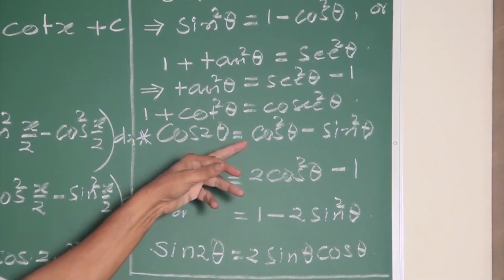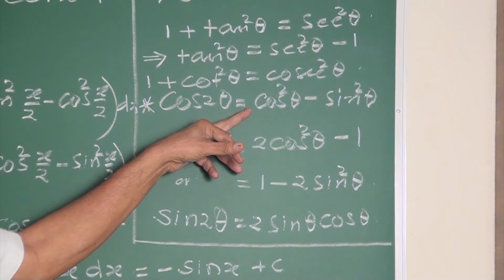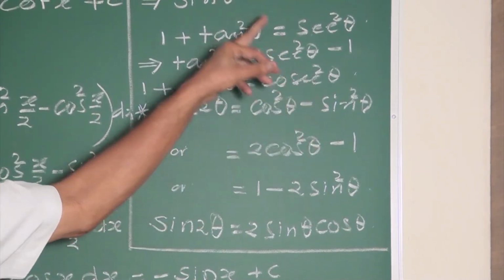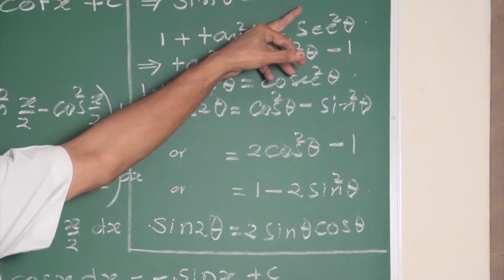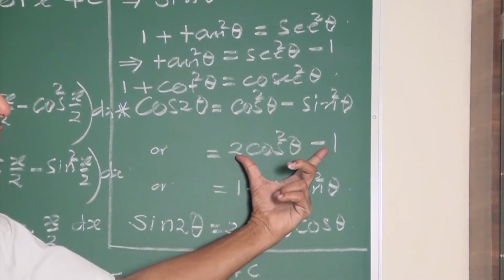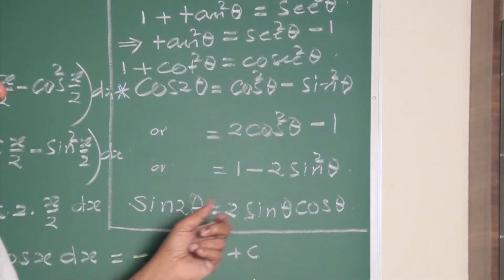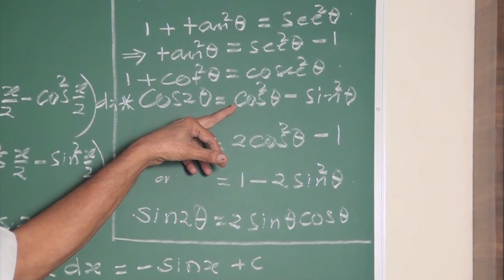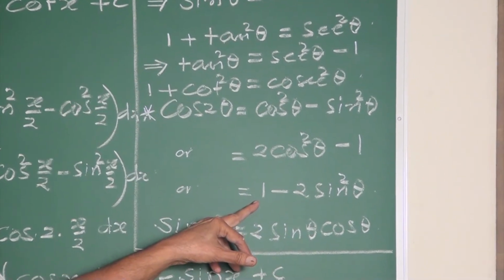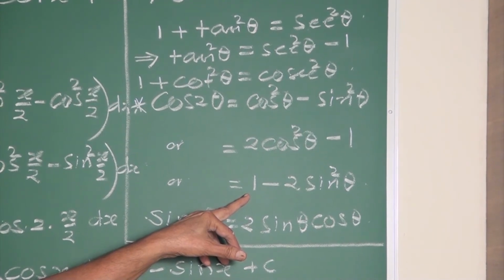Cos 2 theta is cos square theta minus sin square theta. If you substitute for sin square theta, which is 1 minus cos square theta, and simplify, you get 2 cos square theta minus 1. Then if you substitute cos square equal to 1 minus sin square, you get 1 minus 2 sin square theta.